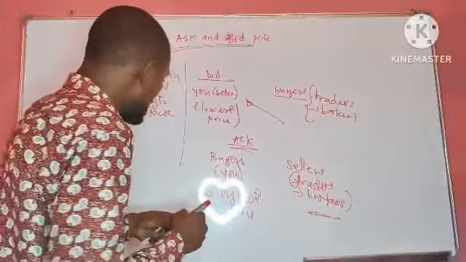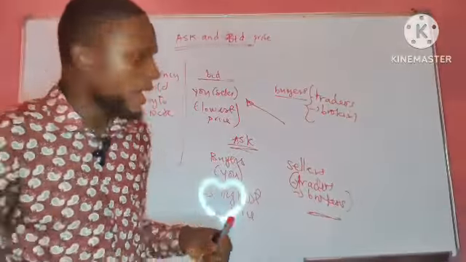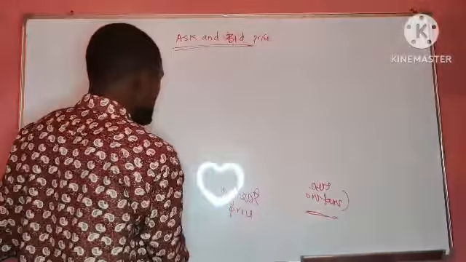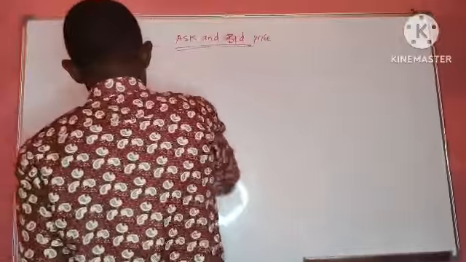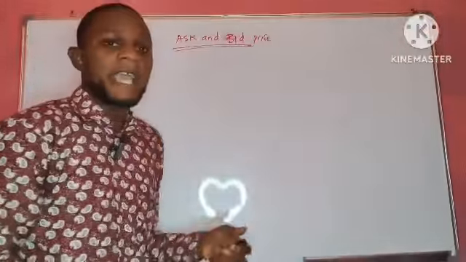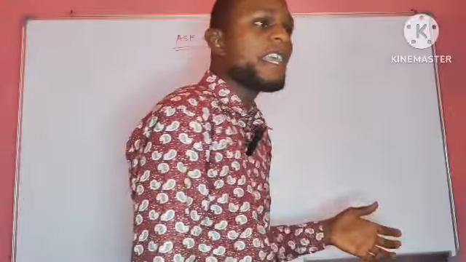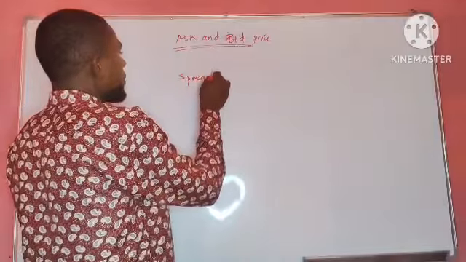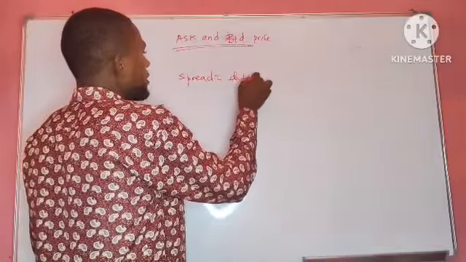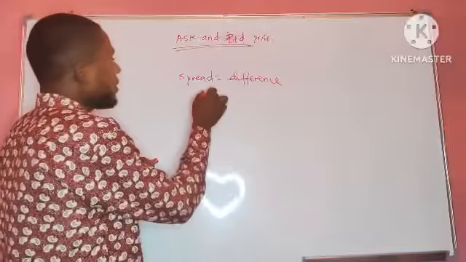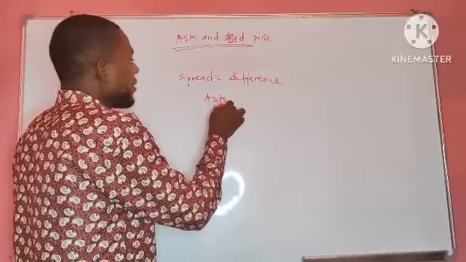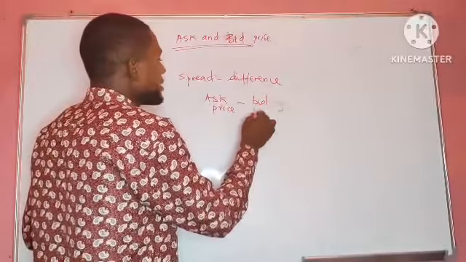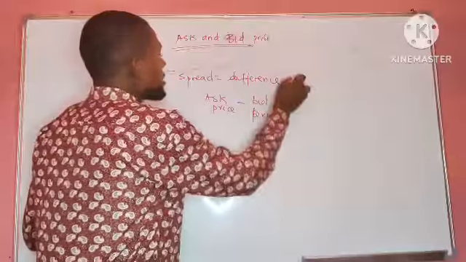So you need to understand those two ideas very well. Now let's look at where the spread comes in, because as a good forex trader, you also need to understand the spread. When we talk about the spread, it is the difference between the ask price and the bid price. So the spread equals the ask price minus the bid price. That's how you get the spread.